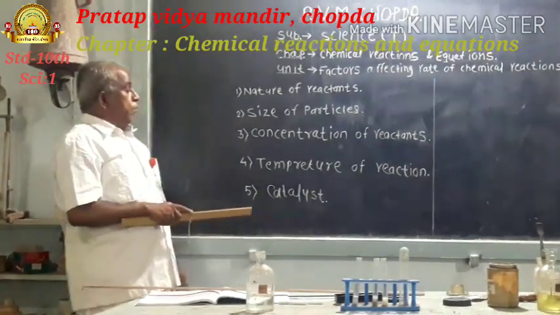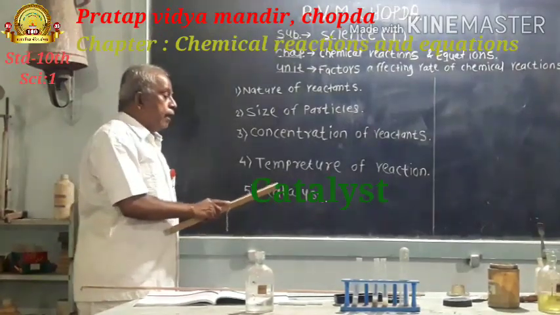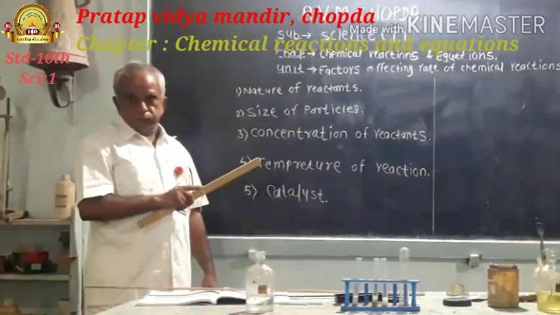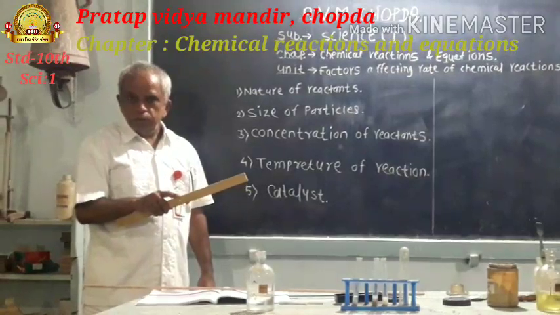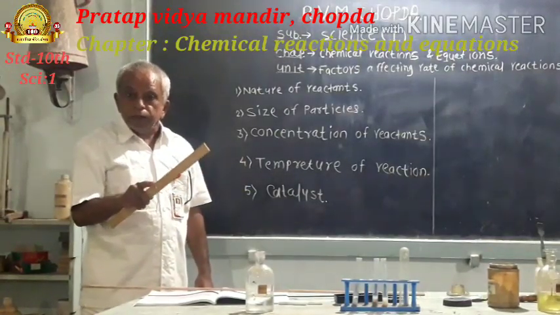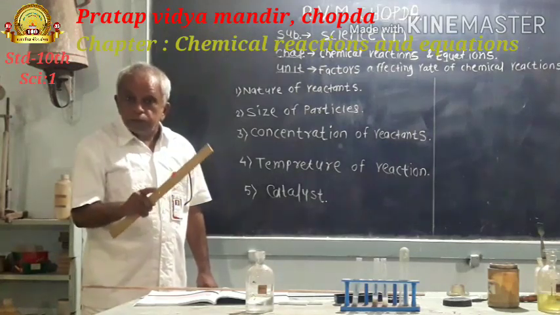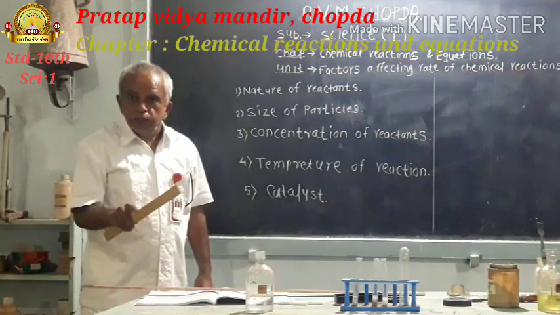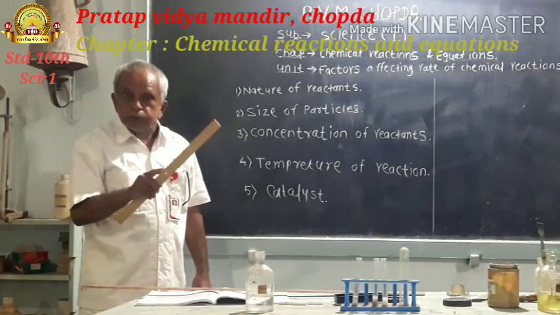Later on, the fifth factor is catalyst. A catalyst is a substance. Due to its mere presence, the rate of chemical reaction increases. But there is no change in the nature of that catalyst.